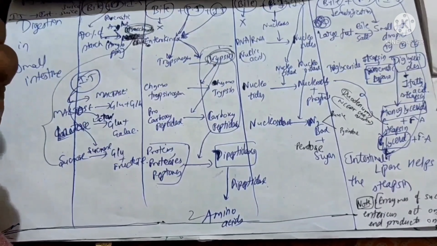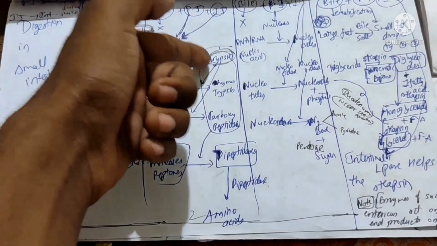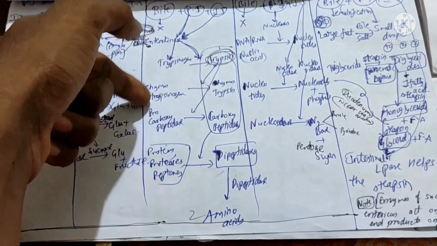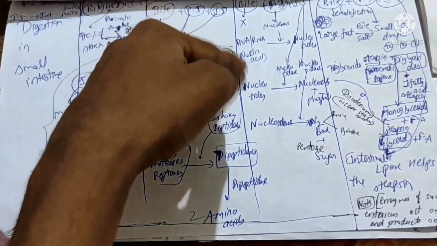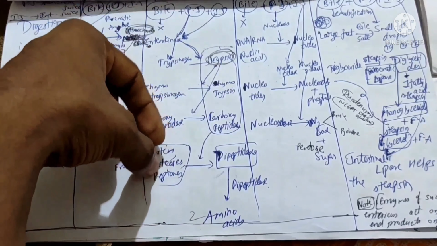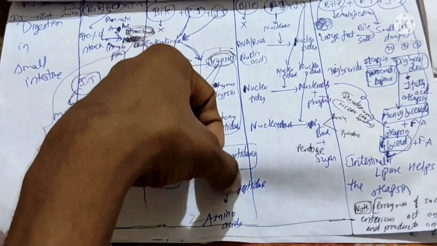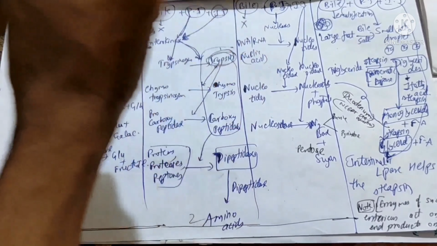When it enters into the intestine, the enterokinase converts the trypsinogen into trypsin, and now this trypsin converts the chymotrypsinogen into chymotrypsin and procarboxypeptidase into carboxypeptidase. Okay, and now these three of them at last convert the proteins, proteoses, peptones into dipeptides, and then on these the dipeptidase enzyme acts and converts them into amino acids.